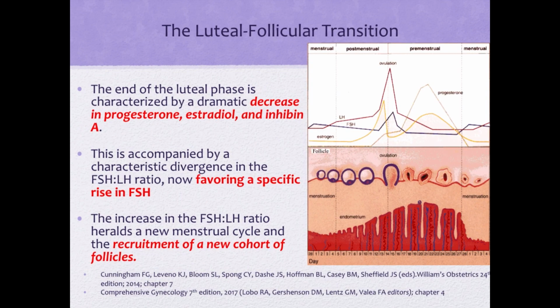The end of the luteal phase is characterized by a dramatic decrease in progesterone, estradiol, and inhibin A, that is the luteal-follicular transition phase. This is accompanied by a characteristic divergence in the FSH-LH ratio, now favoring a specific rise in FSH. The increase in the FSH-LH ratio heralds a new menstrual cycle and the recruitment of a new cohort of follicles.